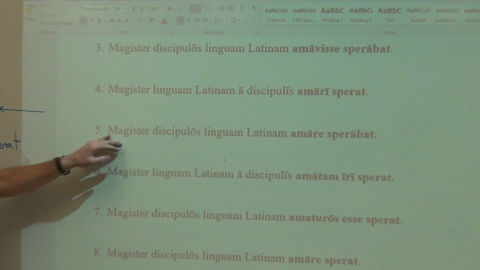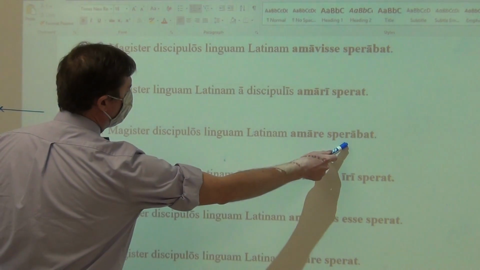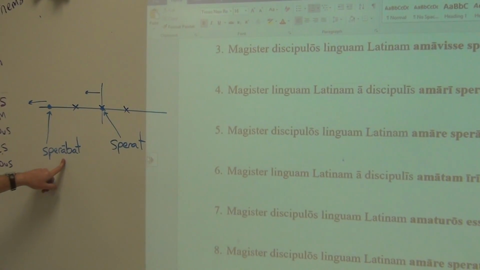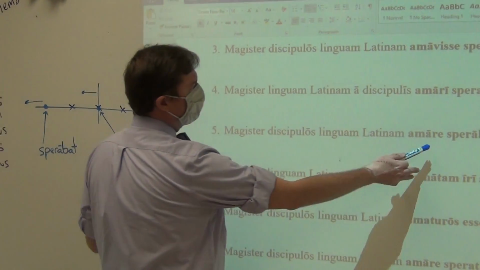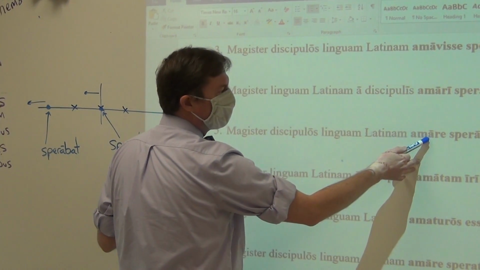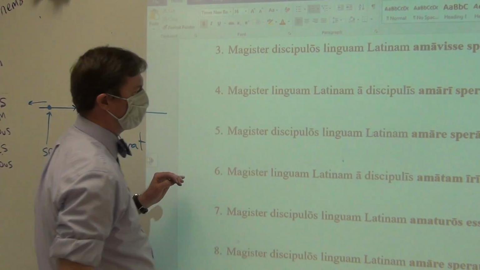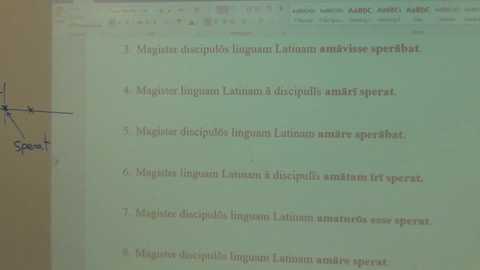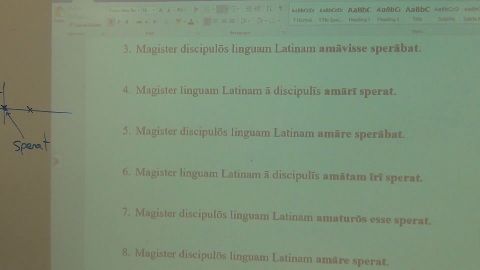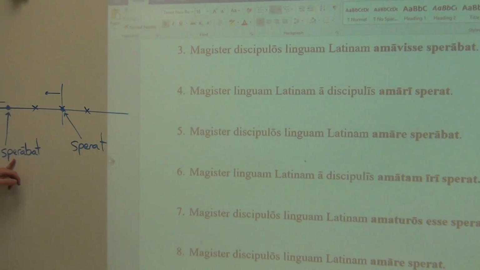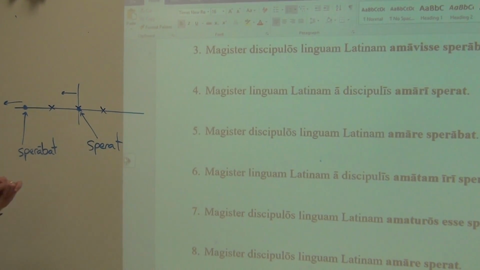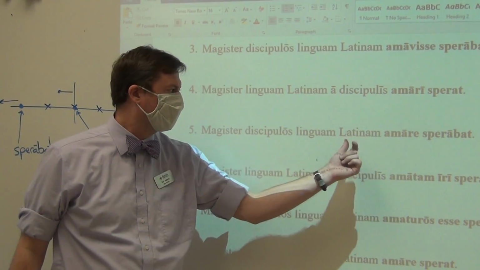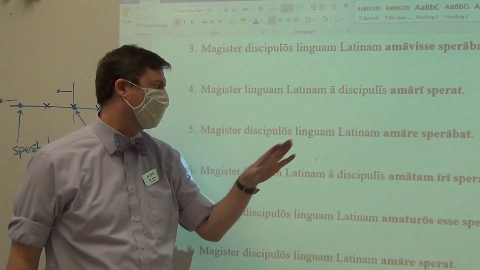Number 5, the teacher was hoping. Here, you're starting off in the past. Your infinitive is amare, just like amari, present, but an active infinitive. So, the teacher was hoping, in the past, that the students, amare, at the same time, loved, was loving the Latin language. Accusative subject, infinitive verb, accusative direct object. Loving what? The Latin language.